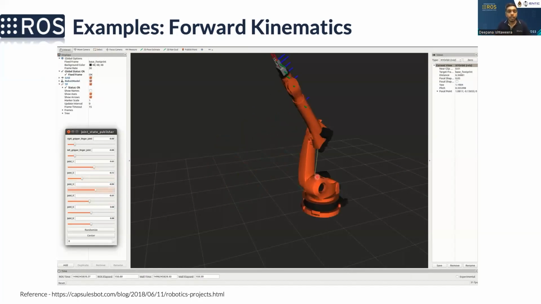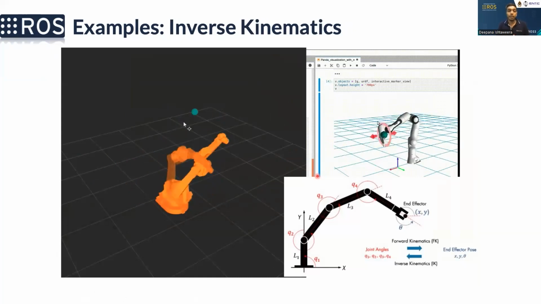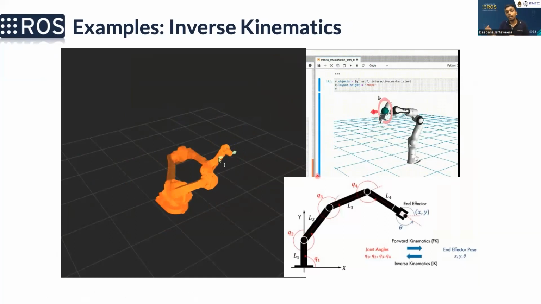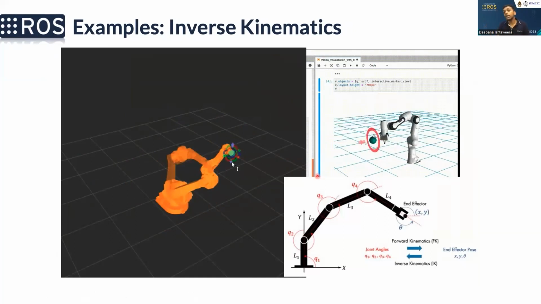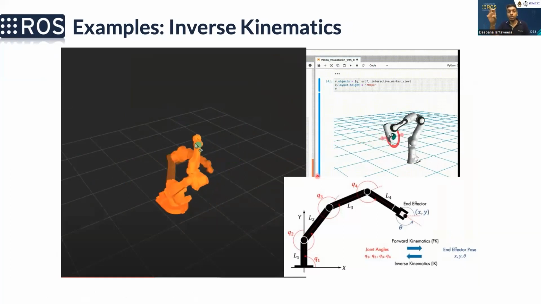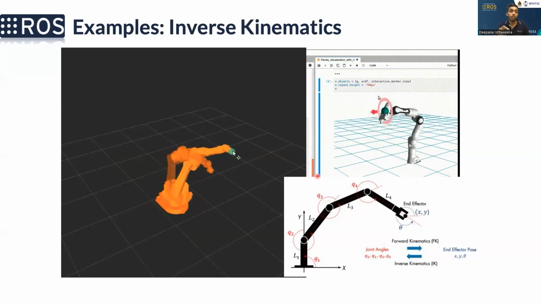Right. So then we have inverse kinematics. This problem is different from forward kinematics. Forward kinematics is defining the joint states directly, and then from that the end effector ends up in some particular place. But in most applications, we have to control the end effector, not the position of each link. So we need to control the end effector in a way that achieves our application. That is called inverse kinematics.